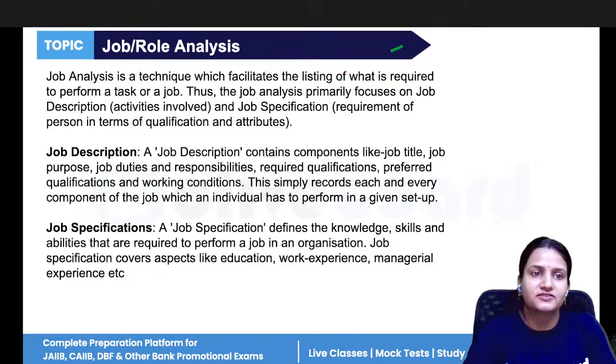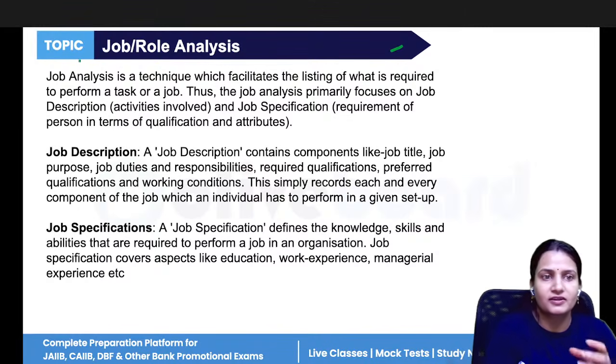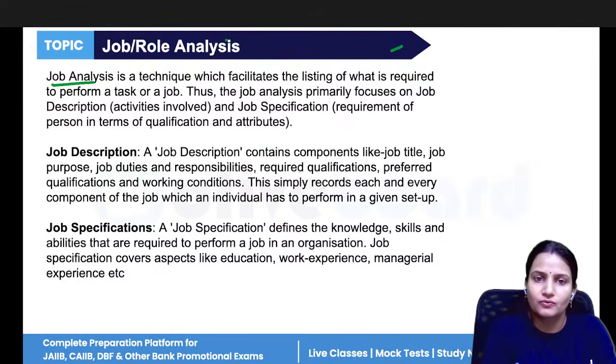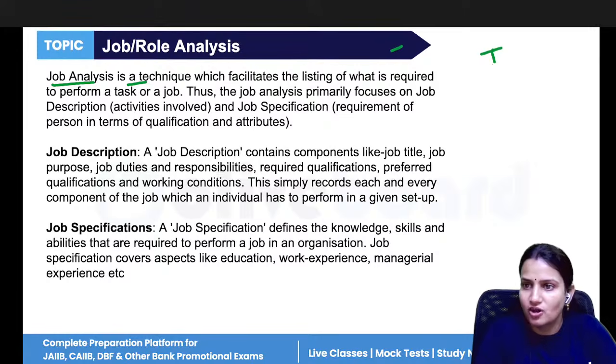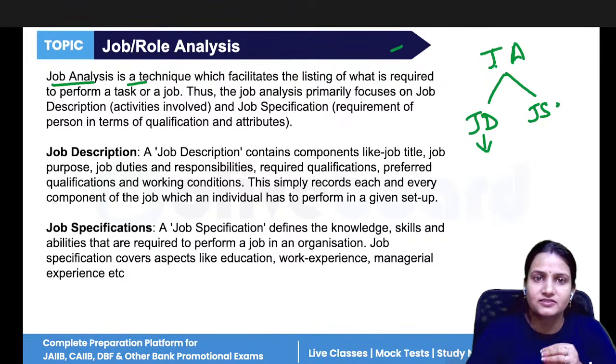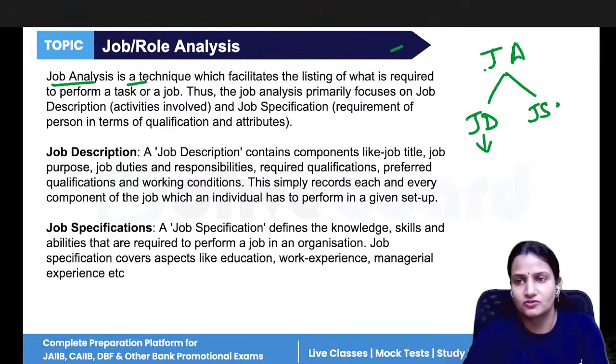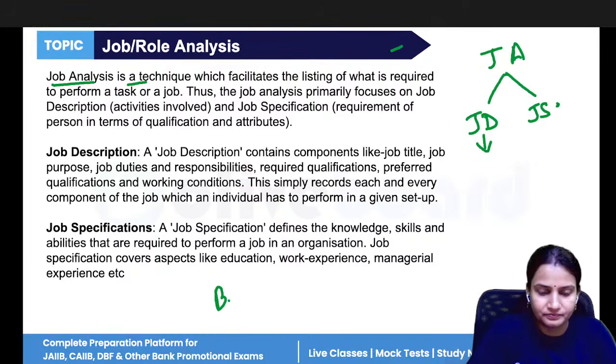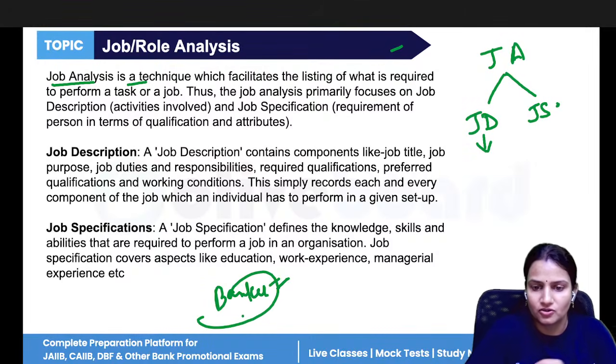Now, next is job and role analysis. So, what is job analysis? Job analysis includes everything related to job, related to employees. So it is the techniques of job analysis, and these two components are there, JD and JS. Job analysis means what is required for the job. Like if you are performing the role of banker in your bank, what is required for this job,